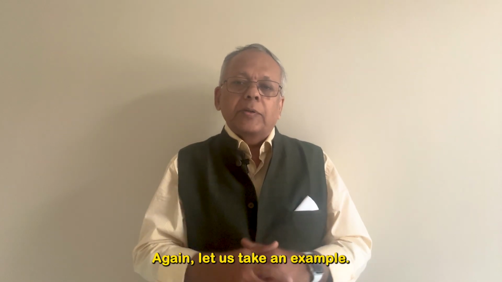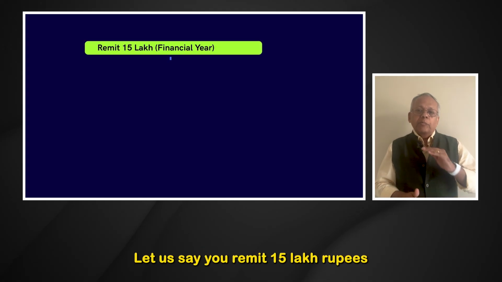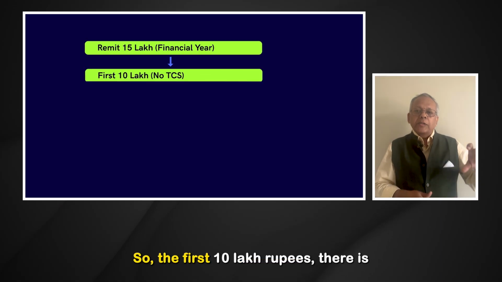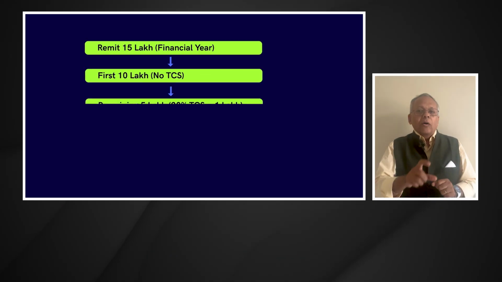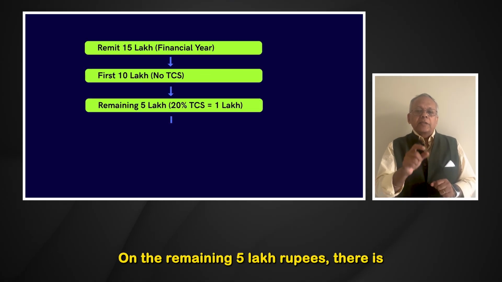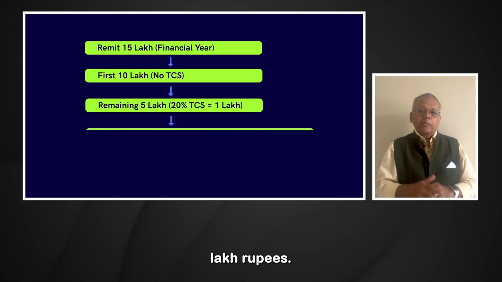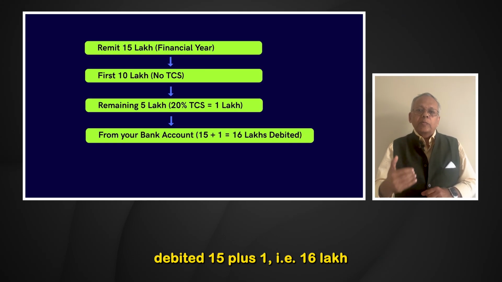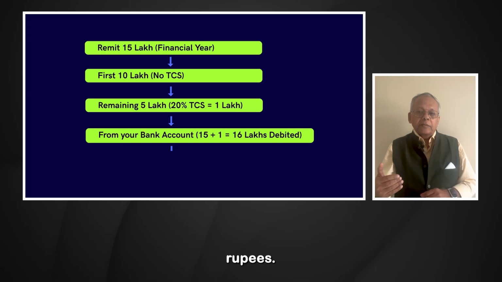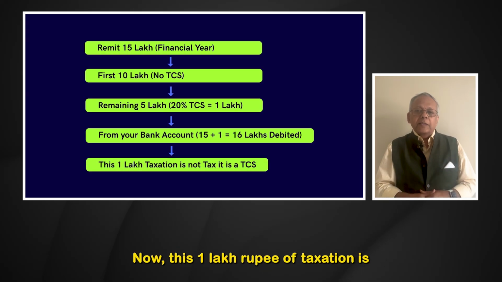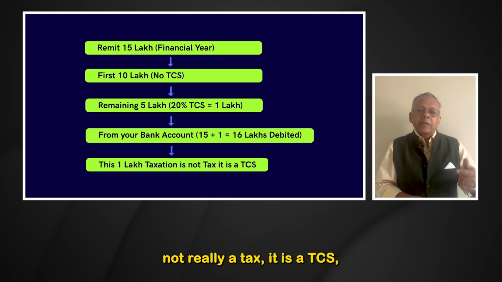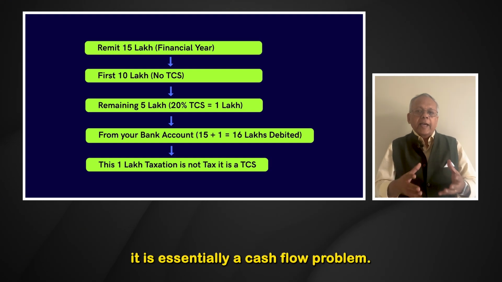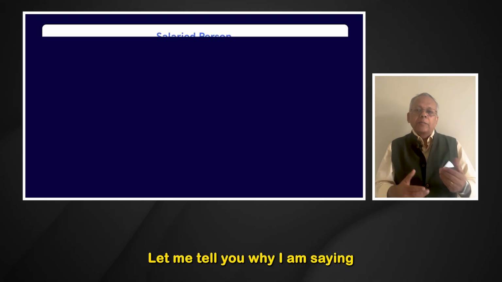Again, let's take an example. Let us say you remit 15 lakh rupees in the financial year. So the first 10 lakh rupees, there is no TCS. On the remaining 5 lakh rupees, there is a 20% TCS, which is about 1 lakh rupees. So from your bank account, you will be debited 15 plus 1, i.e. 16 lakh rupees. Now this 1 lakh rupee of taxation is not really a tax, it is a TCS. It is essentially a cash flow problem. Let me tell you why I am saying that.